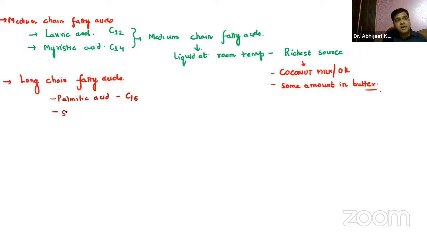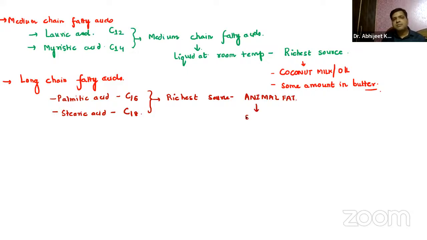We have stearic acid, very, very important. Stearic acid, you should know the number of carbons present over here, that is C18. And again, the question has been asked in the exam, what is the richest source, guys? Remember, it is animal fat, right? And remember, it is solid at room temperature.